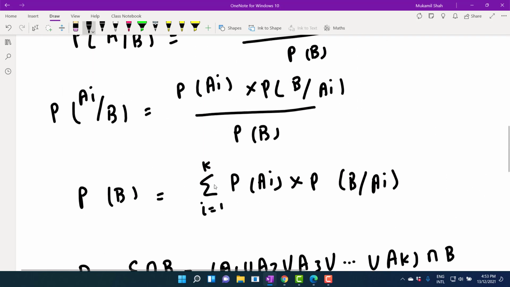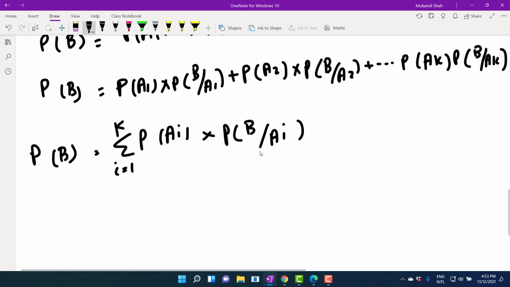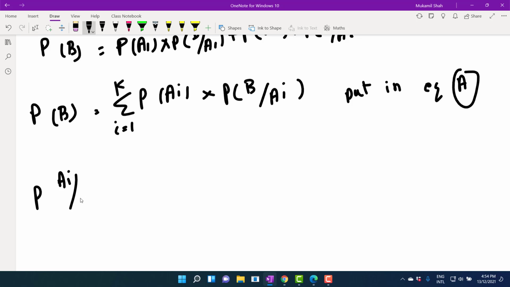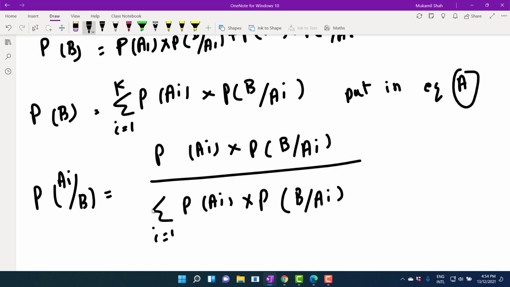If we look into this equation and name it equation number A, we put the value of probability of B in equation A. Probability of Ai given B is equal to probability of Ai into probability of B given Ai divided by probability of B, which is equal to this summation, probability of Ai into probability of B given Ai, where i takes a value from 1 to k.